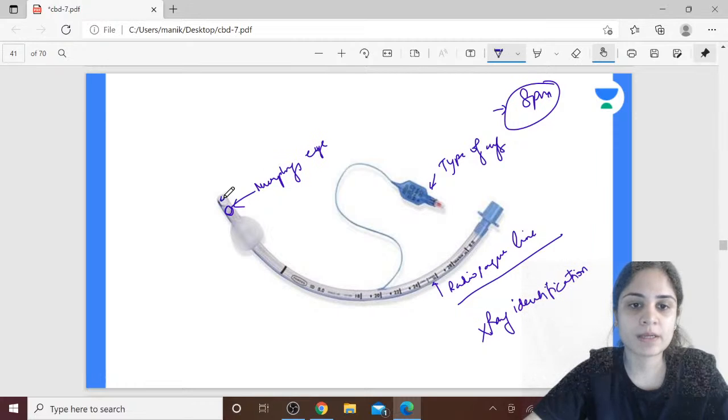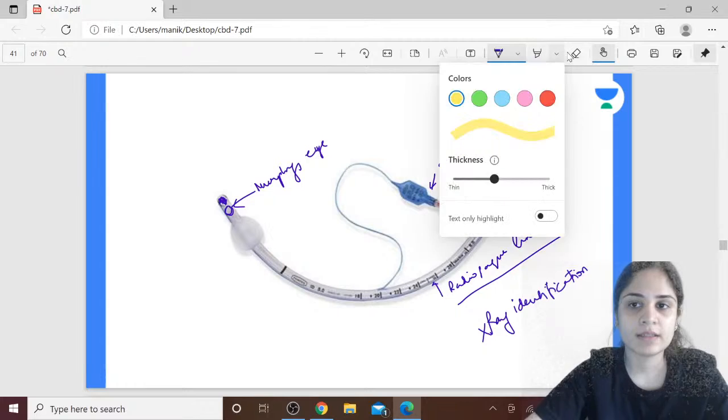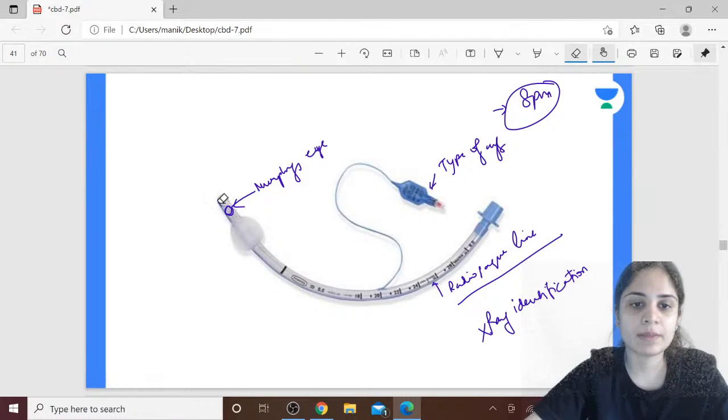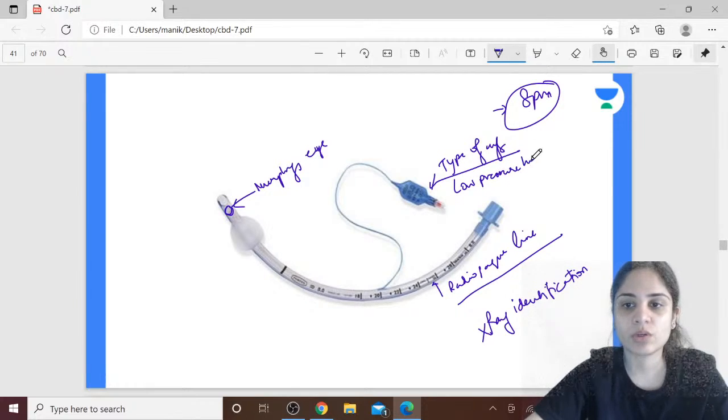If ever your tube gets obstructed at the distal end, then your Murphy's eye will serve as an alternate mode of ventilation. Okay, alright, and finally, what is the type of cuff that we see? This is a low pressure, high volume cuff. Remember this is a low pressure, high volume cuff.